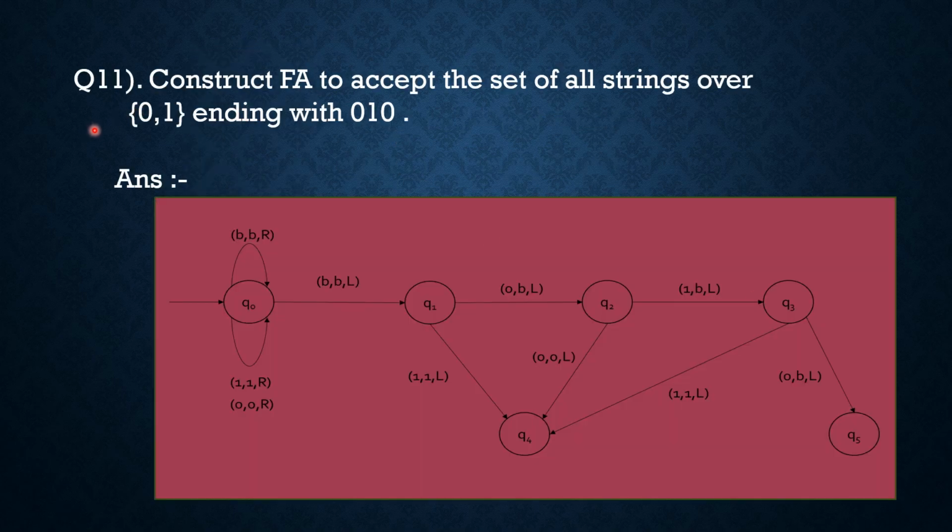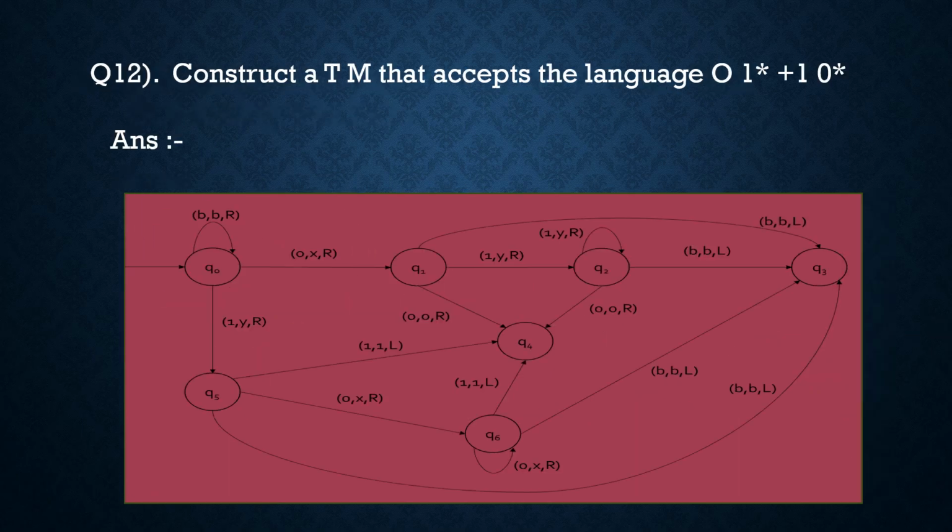Another question is: construct an FA to accept the set of all strings over 0 and 1 ending with 010. The answer is like that. We have this graph and the states are q0, q1, q2, q3, q4, q5, and the solution is like that.